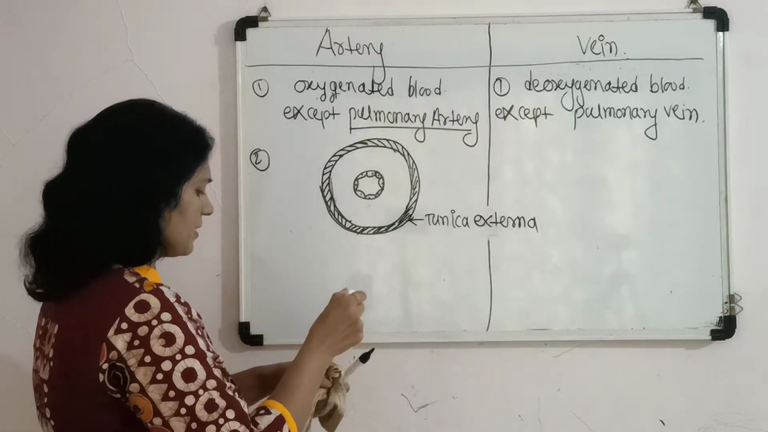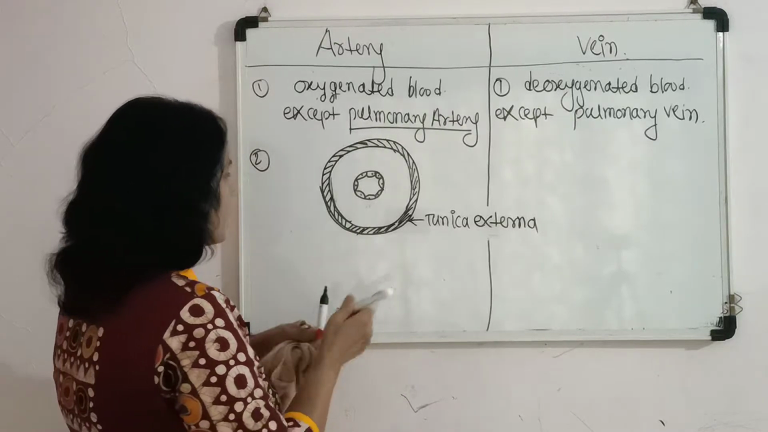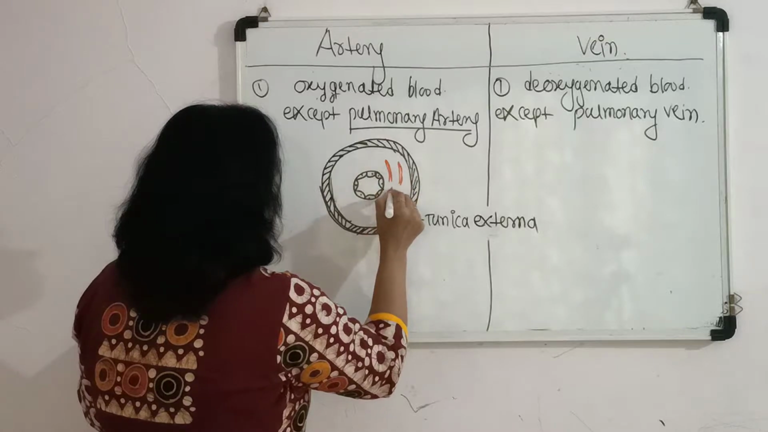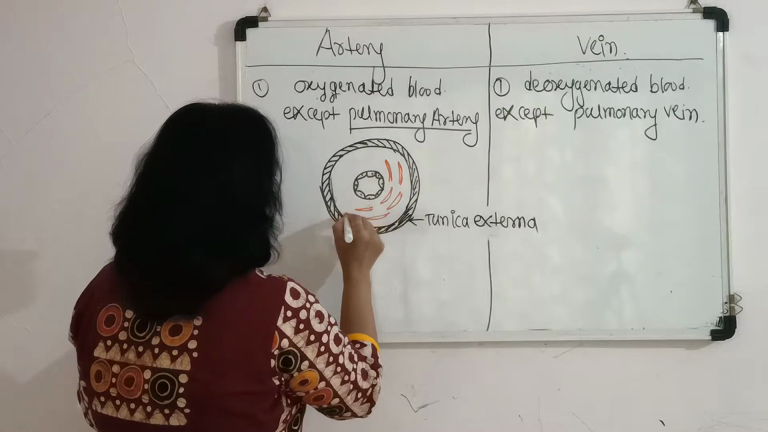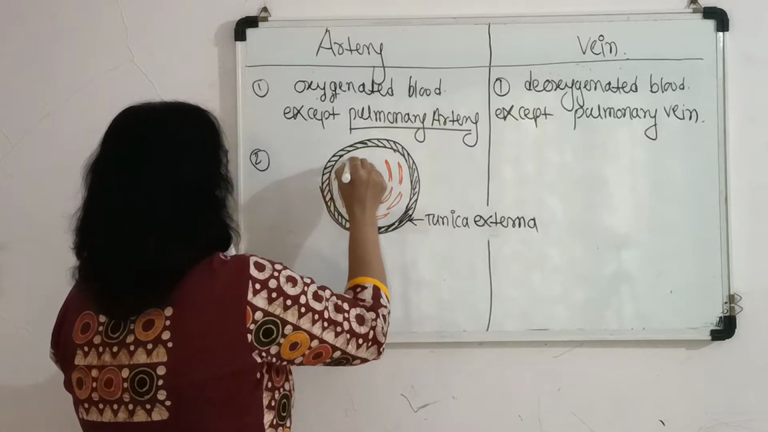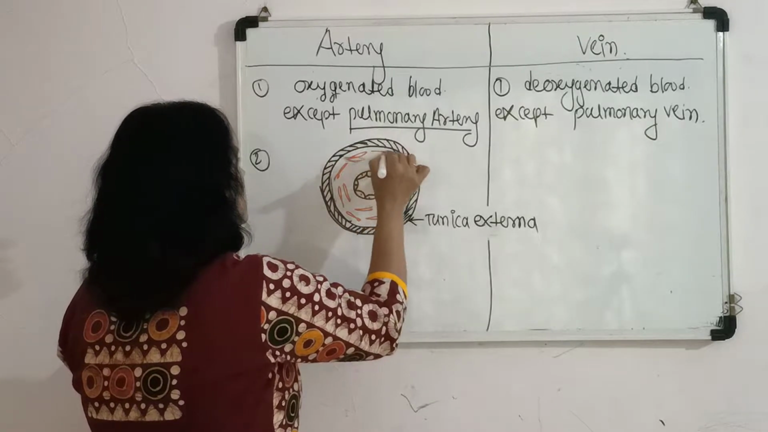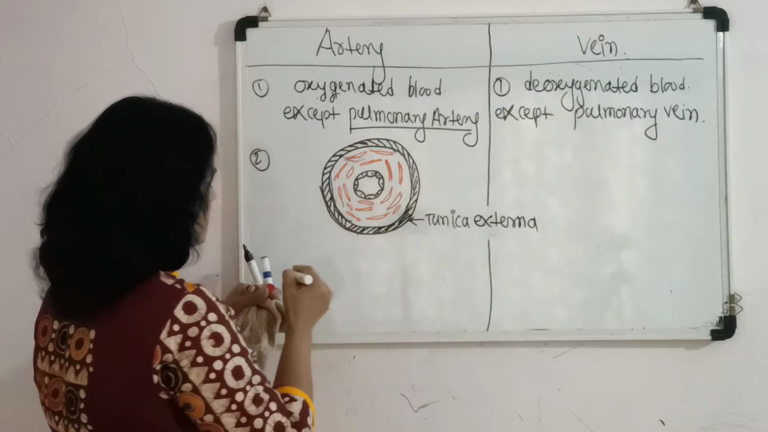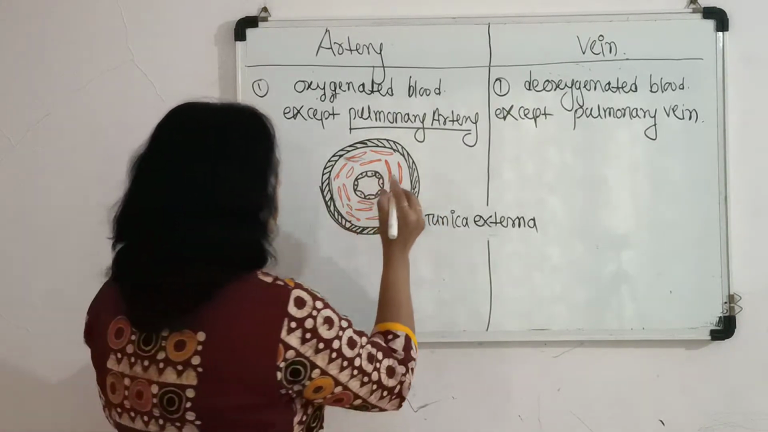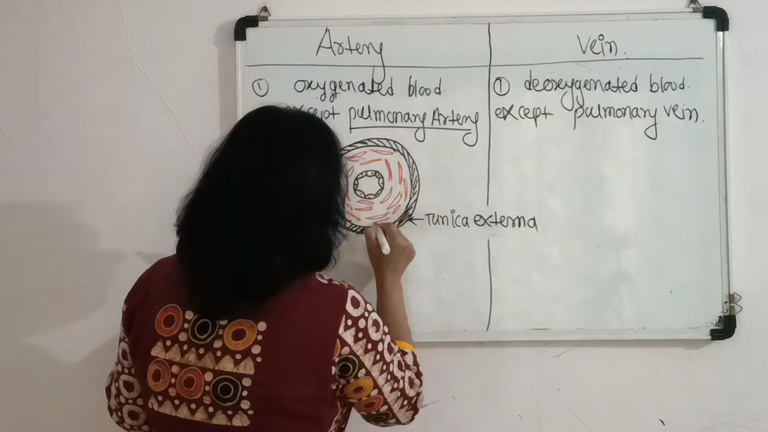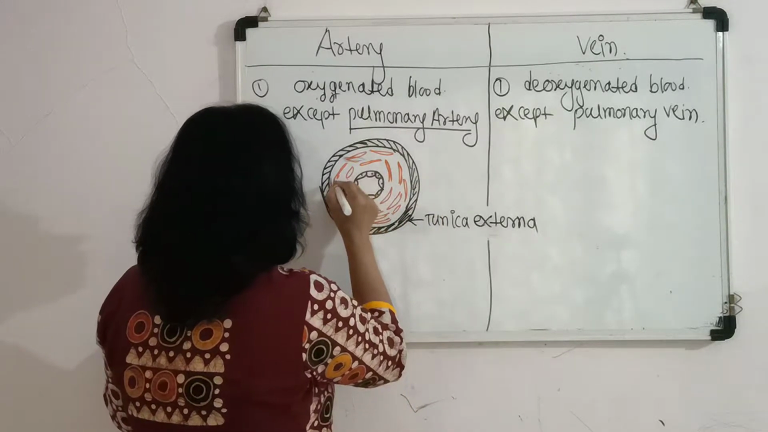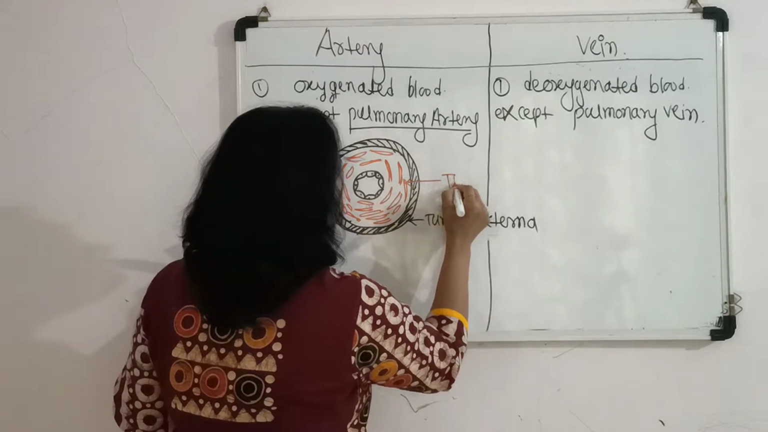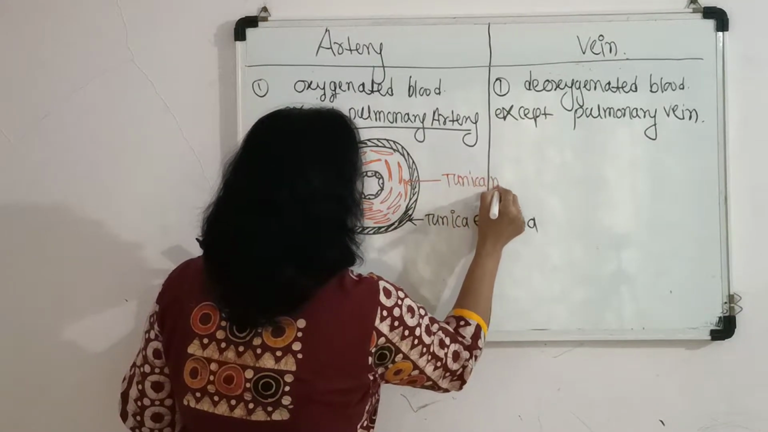And then here the middle layer is present, which is the muscular one. This is the muscular layer in which muscle fibers or muscle cells are present. As we know, blood vessels are made up of smooth muscle, and in the artery this middle muscular layer is thick. So it is called the tunica media.